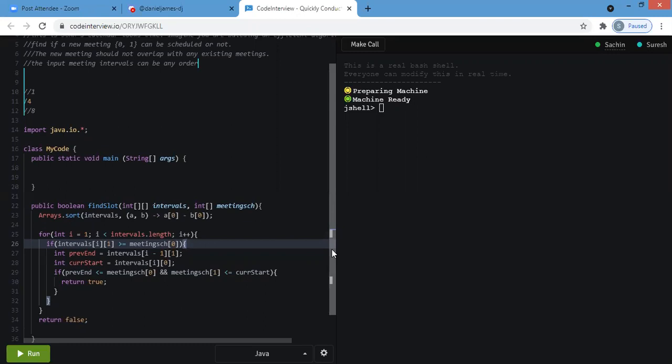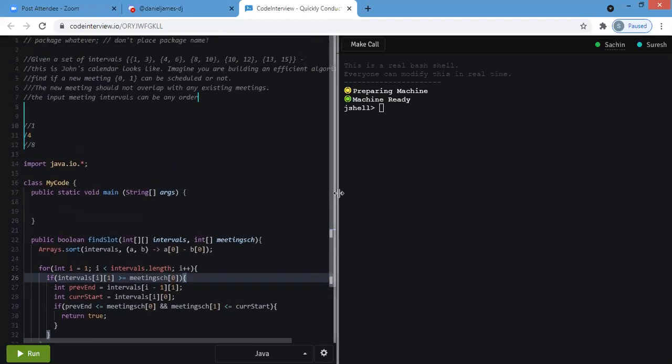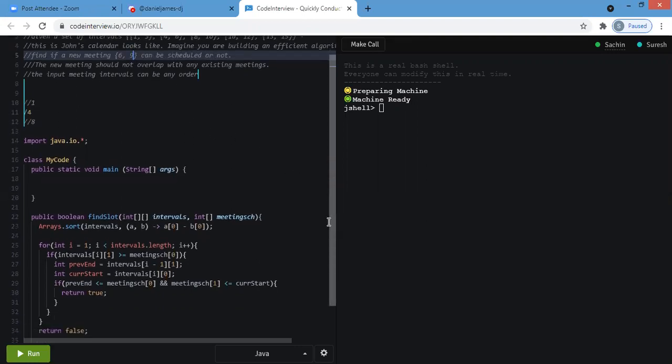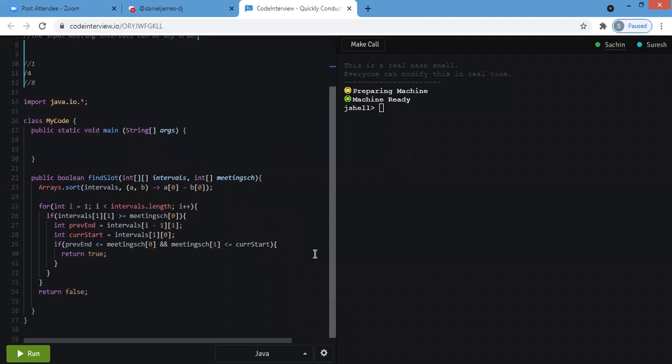Okay, I will give you a test case. What if the meeting is 6, 9? It will return false, correct? Yeah, but your algorithm is going to wait until it processes 13 and 15, and then exit, right? Is there a way it can exit even earlier than that? Yes.